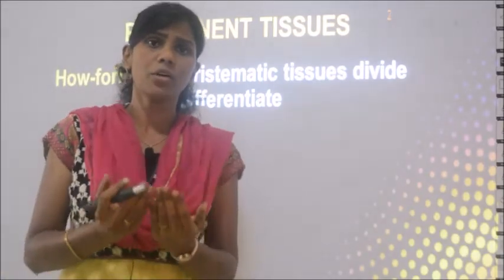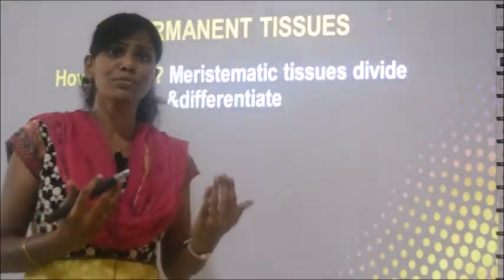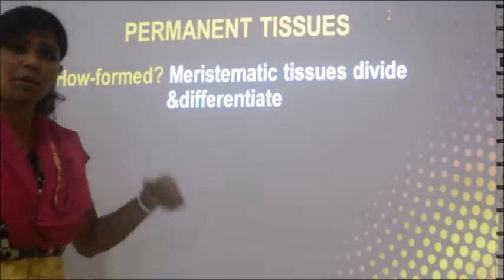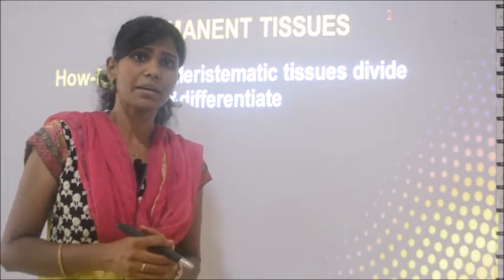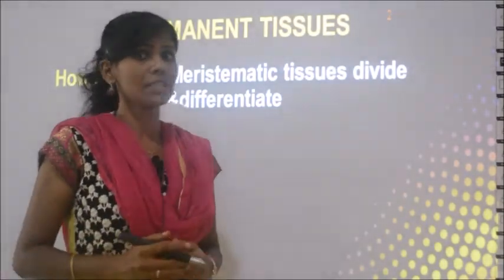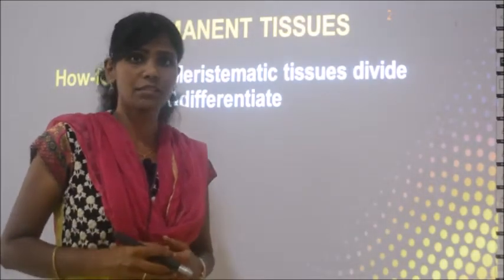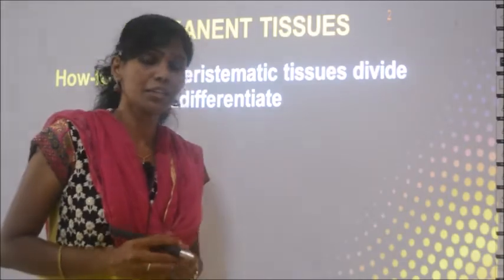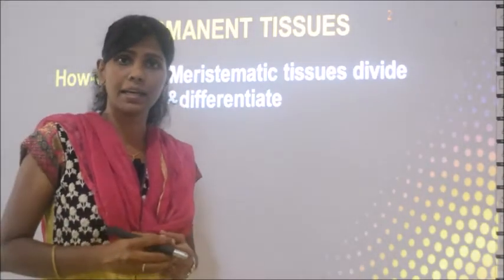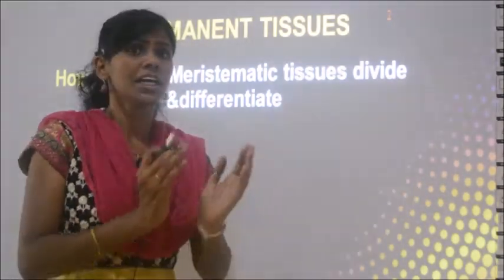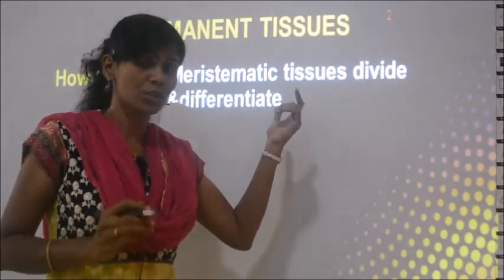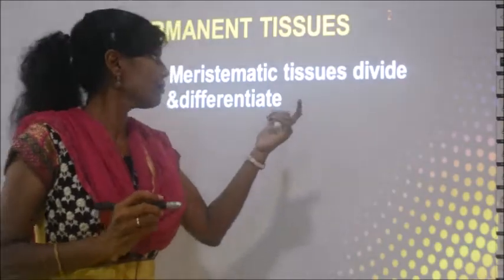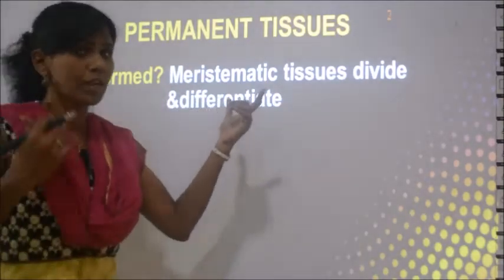So if something cannot divide, from where is it formed? How is it formed then? It is formed from the meristematic tissues. I told you already, meristematic tissues have the ability to divide actively, right? So these meristematic tissues will divide again and again, and at some stage they will not divide, so that stage is called permanent tissues. That's why permanent tissues have lost the ability to divide.